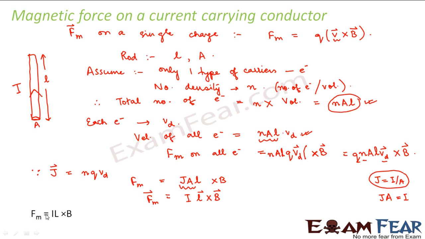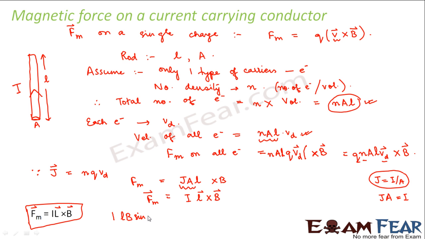So here in this case, the magnitude of magnetic force will be Fm is equal to I L cross B. Please make a note that here length is the vector. It is the length vector, because current is a scalar quantity, right? Like how we talked about area vector, similarly here it is length vector, because if the orientation of the length changes, then the force experienced will vary. Right? So here also, the magnitude in this case will again be given by